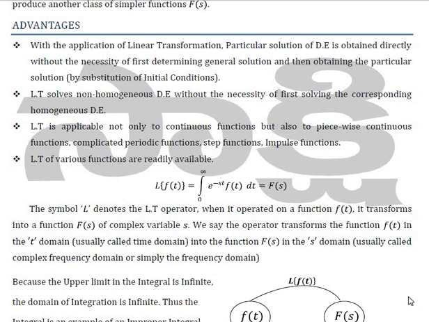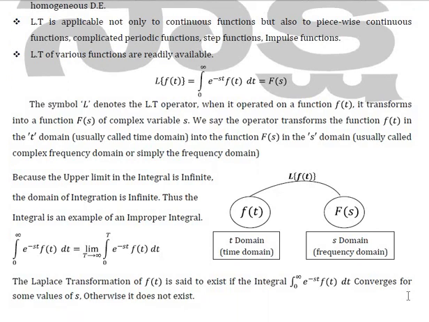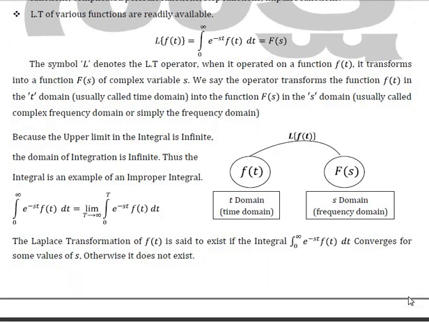Now this is the definition I have already discussed. The flowchart is given here. Now we can say that the Laplace transformation of f(t) is said to exist at a point if the integral from 0 to infinity of e to the power minus st f(t) dt converges for some values of s. Otherwise it does not exist. That means, if the improper integral converges for some values of s, only then the Laplace transform will exist.